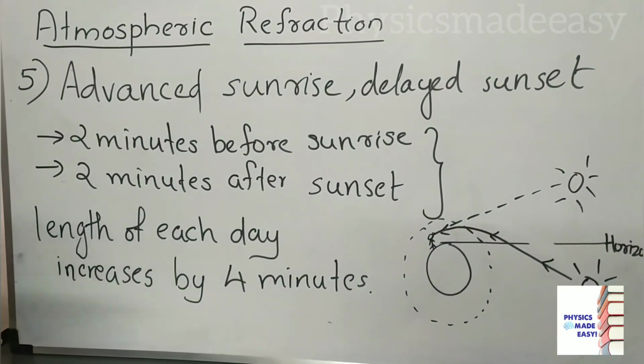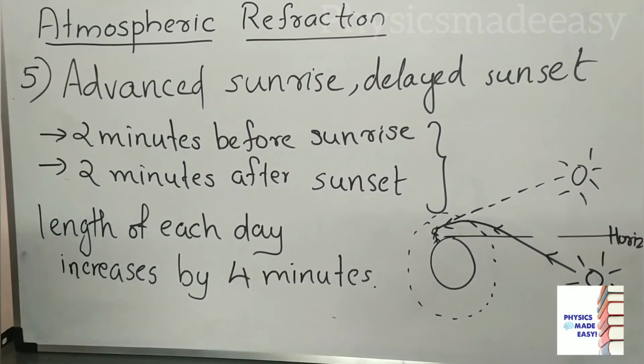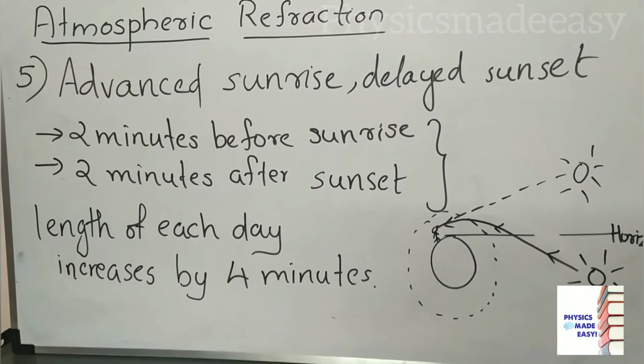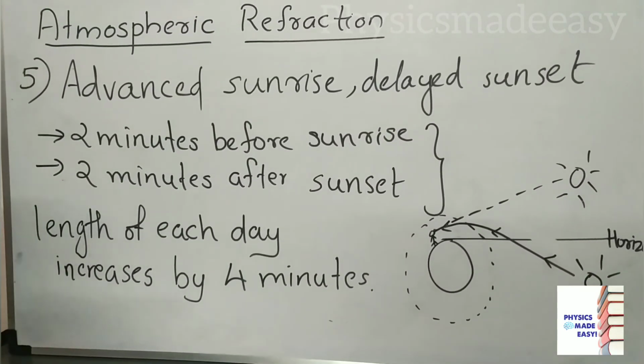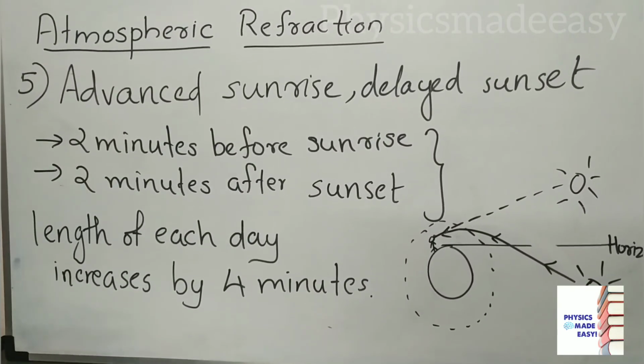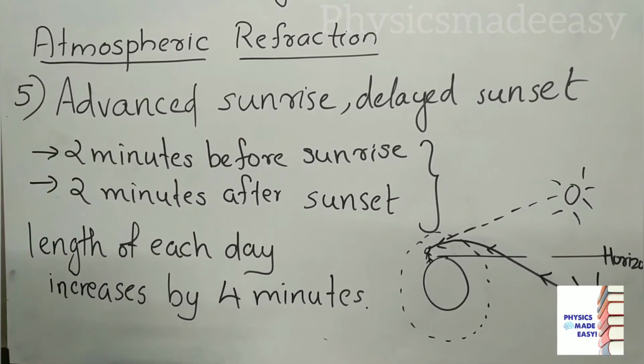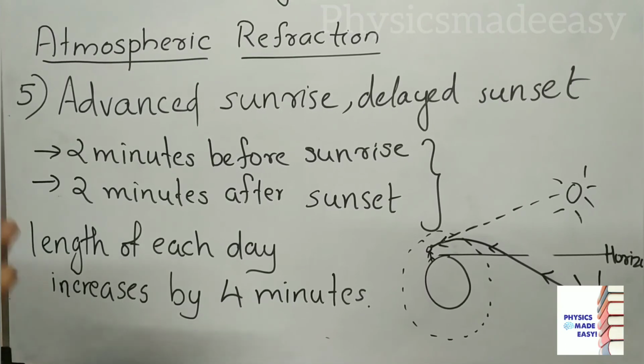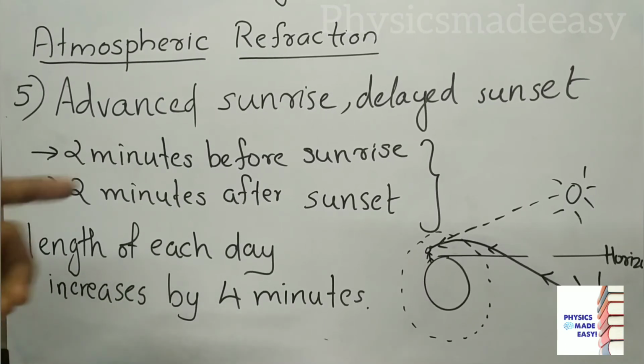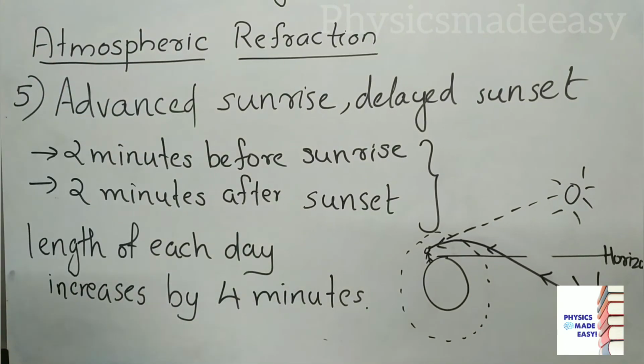Like that, after sunset also these rays are entering into Earth's atmosphere. Then they go from rarer to denser, like that. That's why at that time also you can see the sun in its apparent position. That means after sunset you can see the sun in that apparent position.